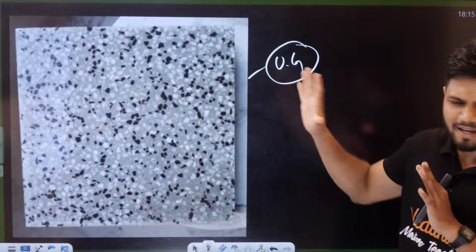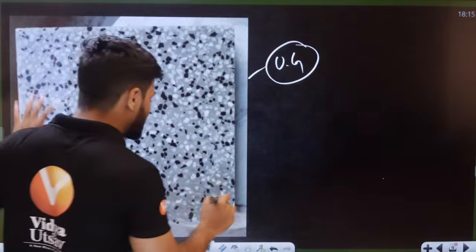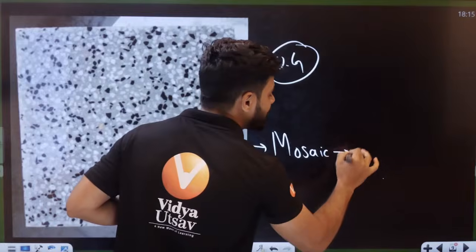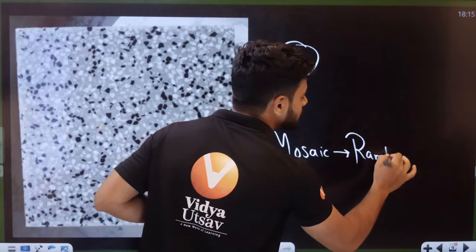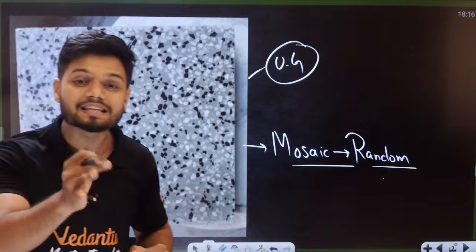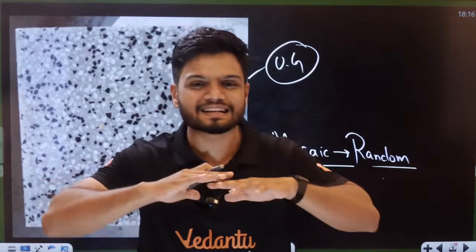Any pattern here? Anyone? No. You cannot find any pattern. So this entire thing, student, is called mosaic. Mosaic means random. And this is how your cell membrane is. The entire cell membrane is completely random.